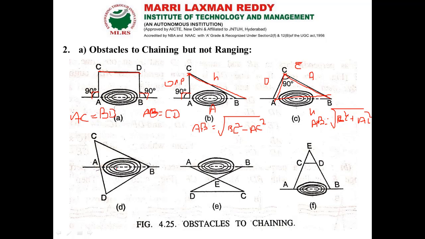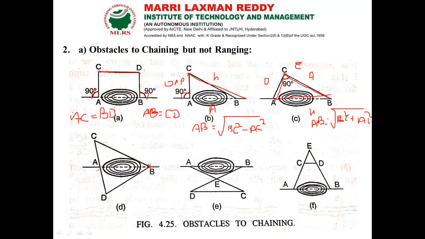Here is the baseline. From the baseline we have to erect two points, one on the left side and one on the right side, the points C and D. From the point B we are able to view the points C and D. Using the same formula we find the distance between the points A and B.